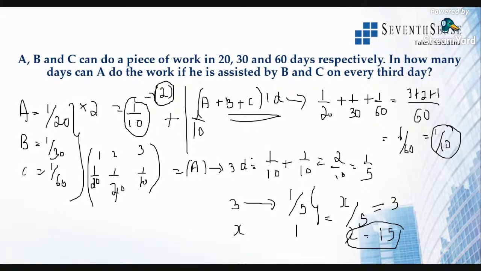If you add that, you will get the 3 days' work of all the people. If 3 days' work is given, it will become 1 by 5. All right, hope you all got it.